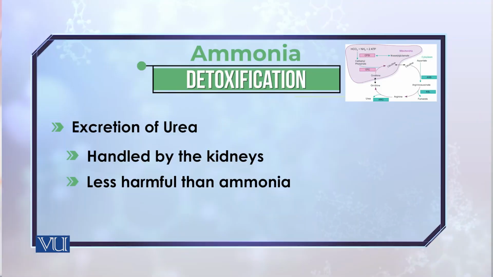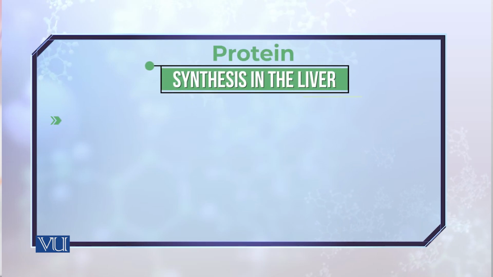It's lethal, it's toxic. So it has to be excreted, and this is the urea cycle occurring in the liver. Because of the urea cycle, ammonia is first converted into urea, and that urea is then excreted by the process of urination. And the keto acids which you get from deamination can either be used for the formation of other amino acids through transamination, or they can be used in the formation of ketone bodies.